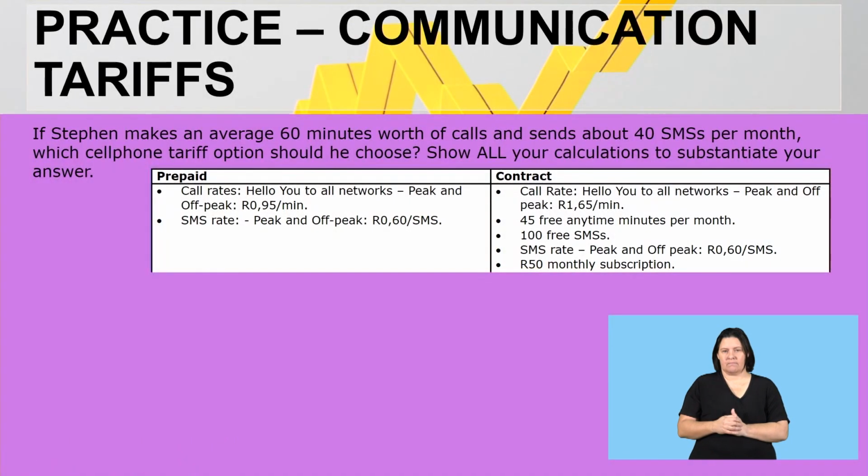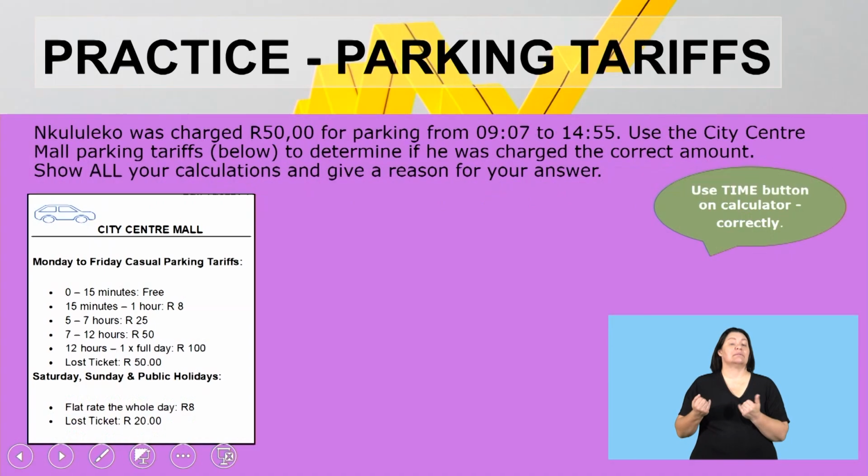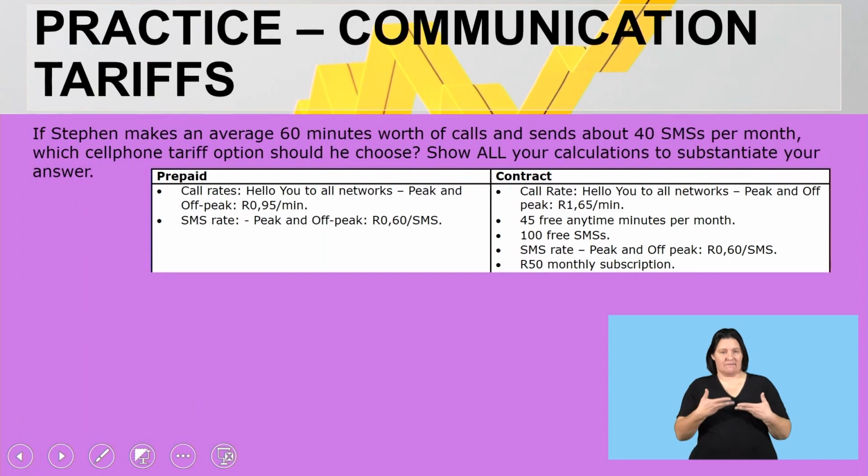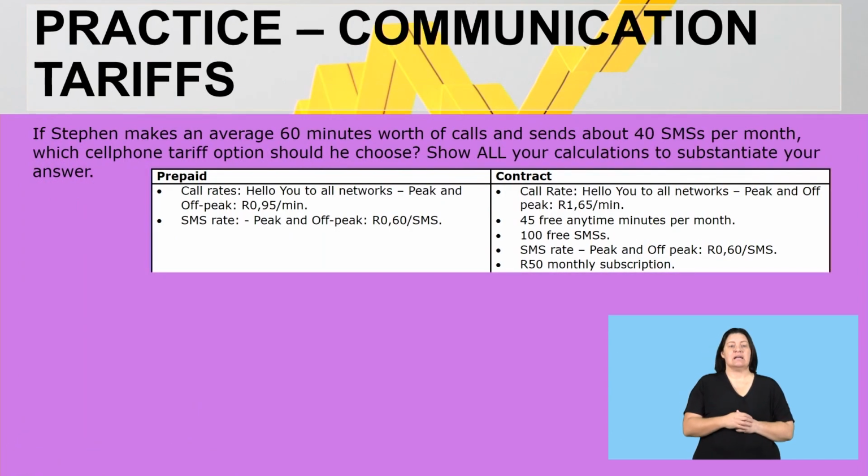Now, let's quickly look further at what is being expected here. Same information given to us. It says, if Stephen makes an average of 60 minutes worth of calls and sends about 40 SMSs per month, which cell phone option should he choose? Show all calculations and substantiate your answer.